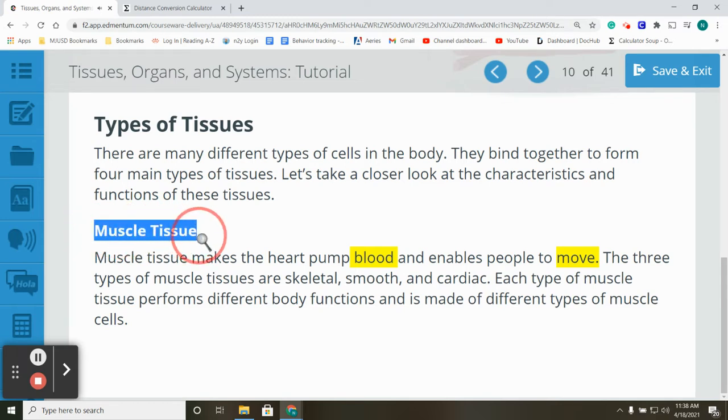Muscle tissue. Muscle tissue makes the heart pump blood and enables people to move. The 3 types of muscle tissues are skeletal, smooth, and cardiac. Each type of muscle tissue performs different body functions and is made of different types of muscle cells.